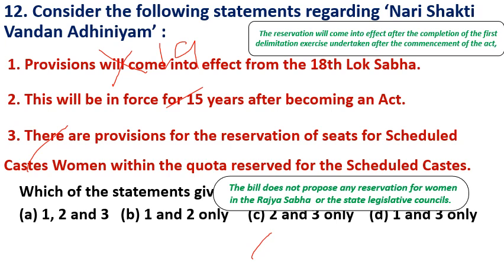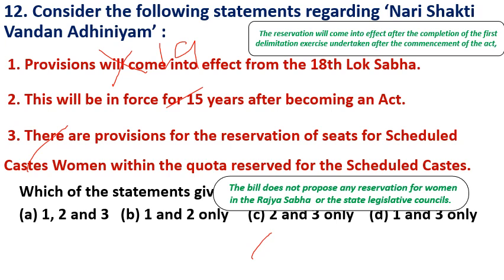The 2023 106th Constitutional Amendment Act, also known as Nari Shakti Abhiyan, reserves 1/3 of all seats for women in the Lok Sabha, state legislative assemblies, and the legislative assembly of the National Capital Territory of Delhi, including those reserved for scheduled castes and scheduled tribes.